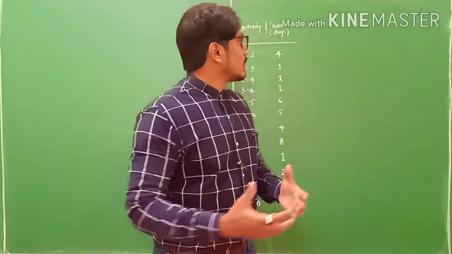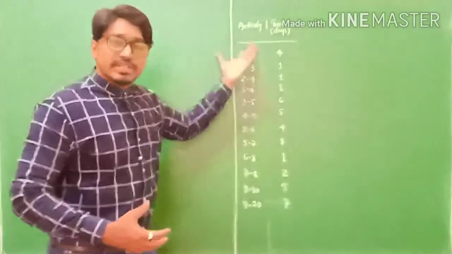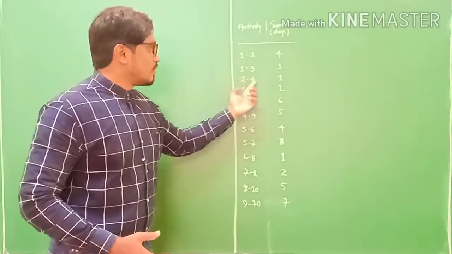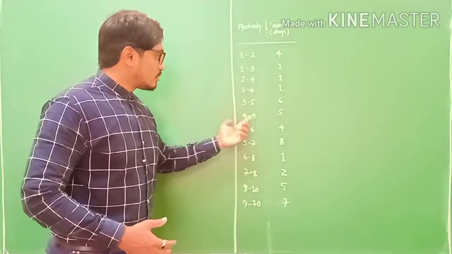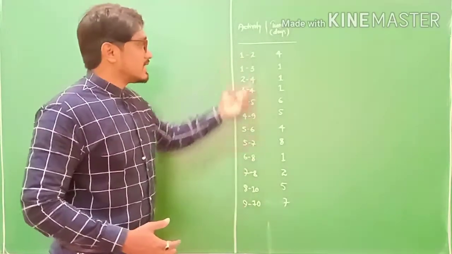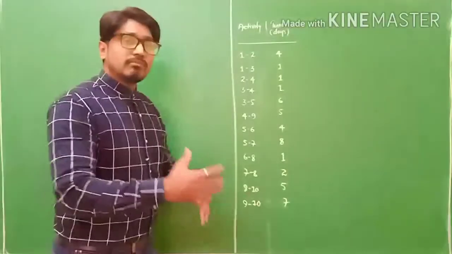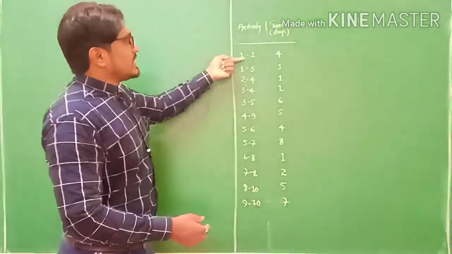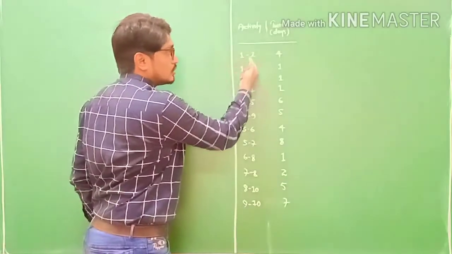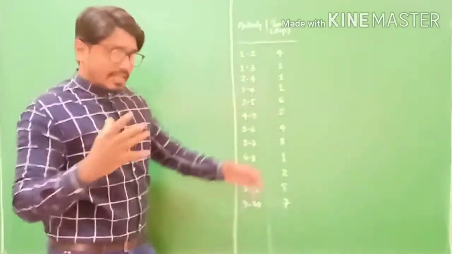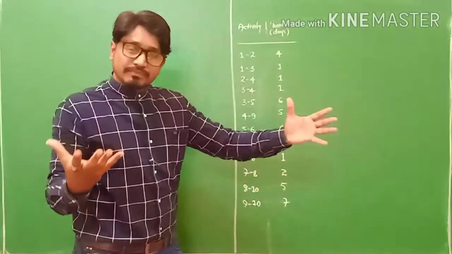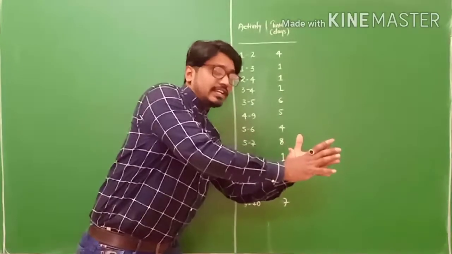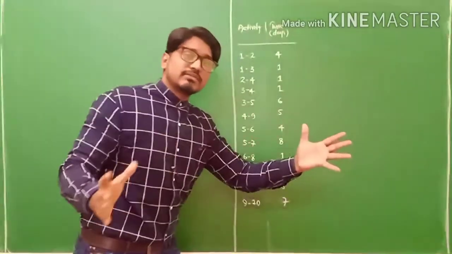I have one question here. Here it is, activity. So the tasks are 1 to 2, 1 to 3, 2 to 4, 3 to 4, 3 to 5, 4 to 9, 5 to 6. Likewise there are activities given, a number of activities which are interrelated. This is nothing but the project. To perform this activity, see here, task 1 to task 2. An activity is from one particular task to another particular task. It is nothing but the connectivity, the arrow diagram. It is nothing but the activity, my friends.